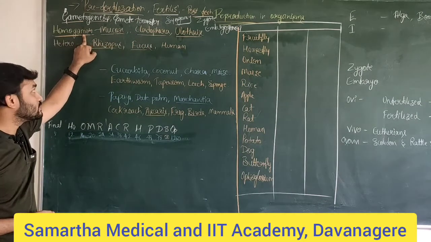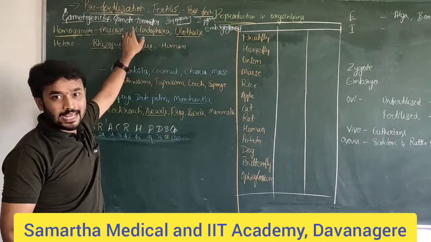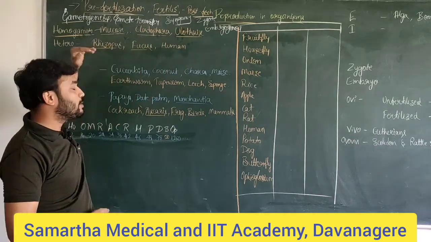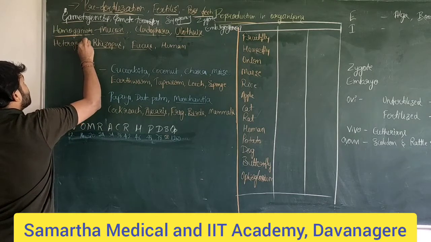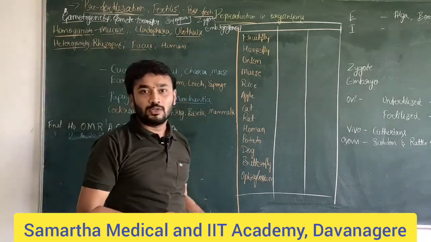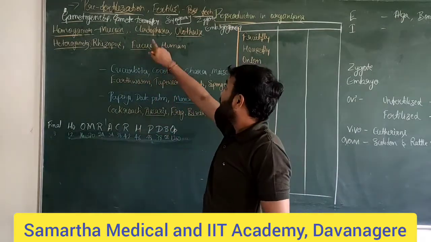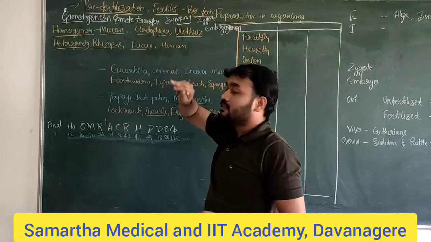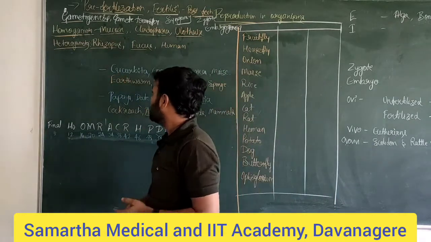Isogamous or homogamous. Here you can see the examples Mucor, Cladophora or Ulothrix, the three different examples quoted in our NCERT. Likewise, for the heterogametes we have Rhizopus stolonifer, Fucus and Human. Rhizopus and Mucor are both fungi. Cladophora and Ulothrix are algae. Fucus is an alga, Marchantia is the liverwort, and the human is a mammal. So likewise, we have different examples.